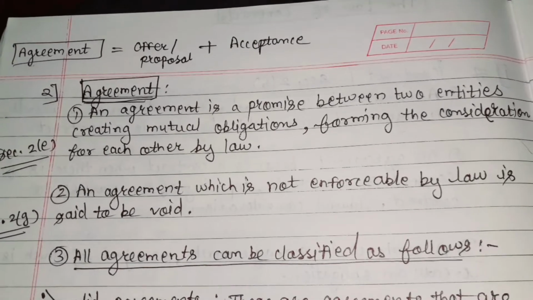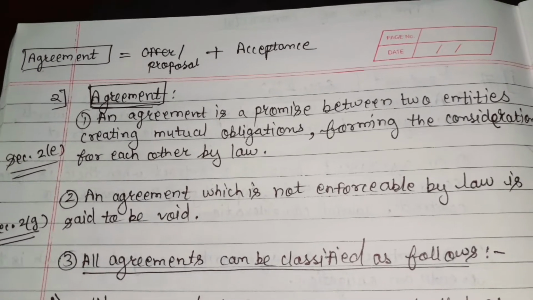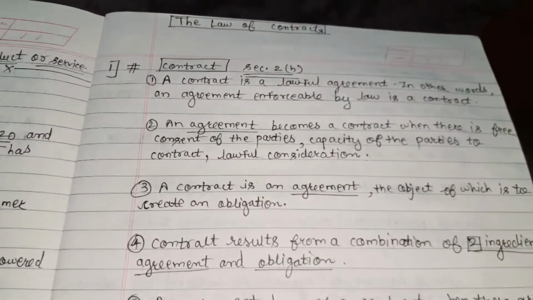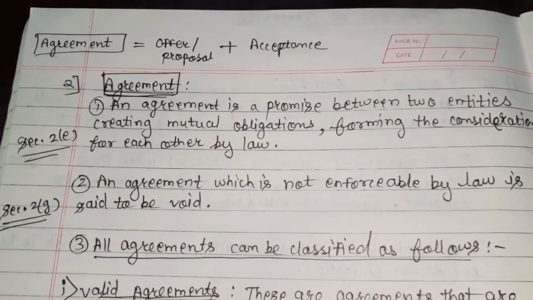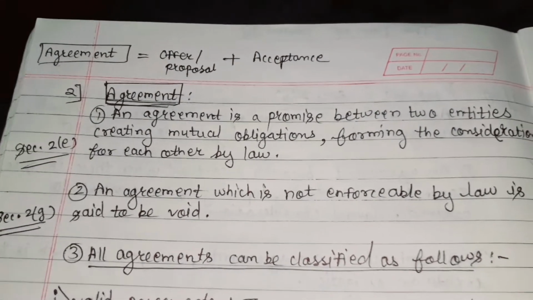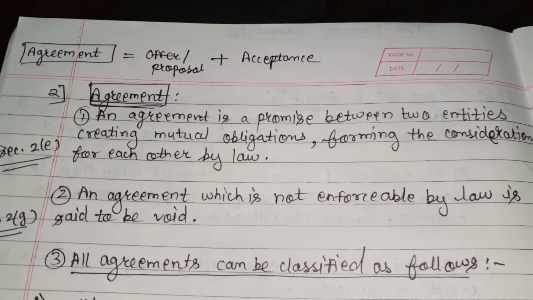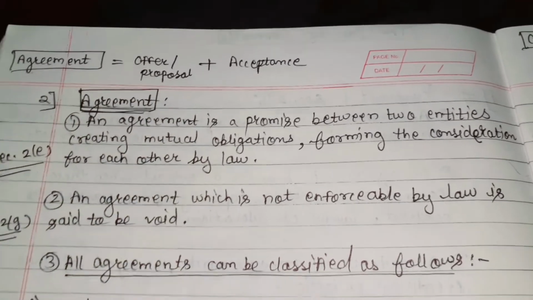These are the legal concepts in the law of contract. First we have seen the contract. Second is the voidable contract. And third is the agreement. For every agreement, an offer or proposal is necessary, and with that, acceptance is necessary.